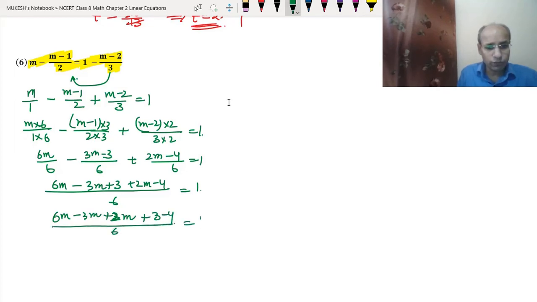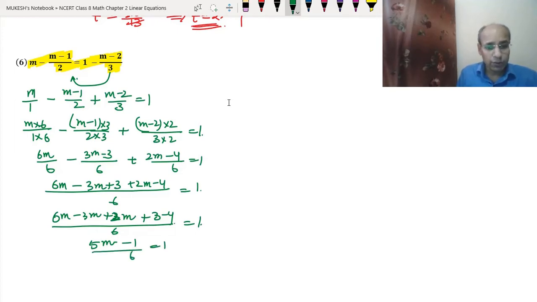Okay, see, 6 minus 3 is 3 and plus 2 is 5. So we got the 5m and 3 minus 4, 4 minus 3 is 1, but since minus 4 is bigger, the sign will be minus 1. So 5m minus 1 upon 6 will be equal to 1.